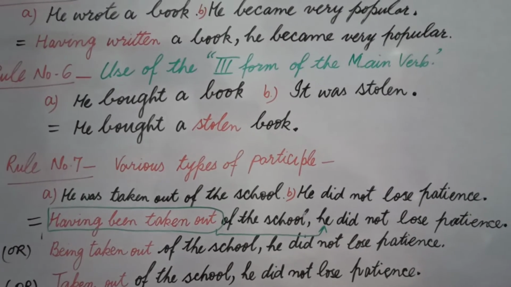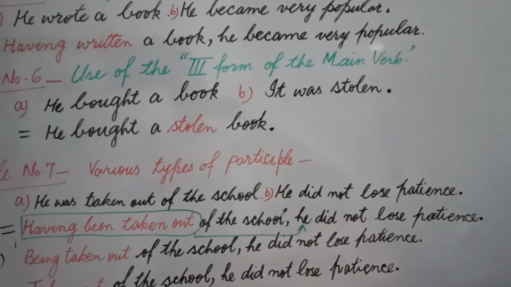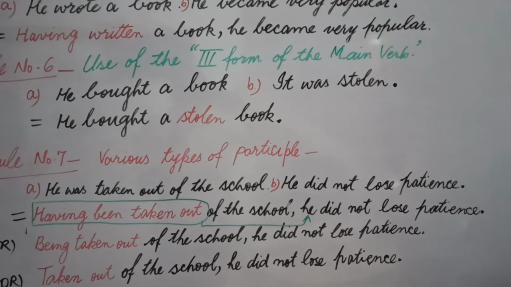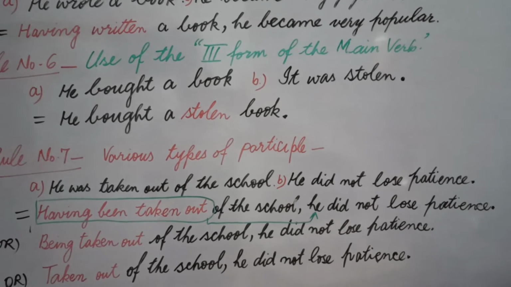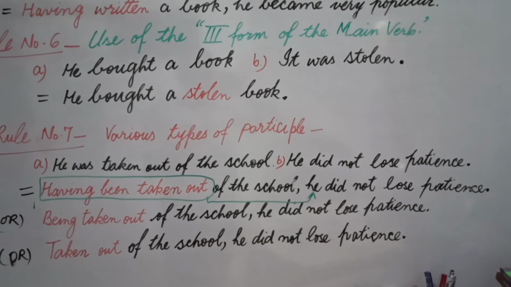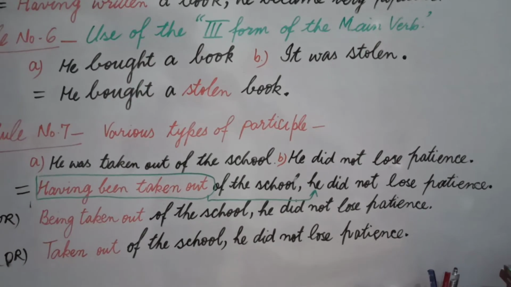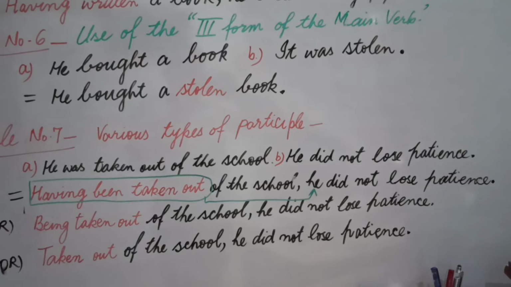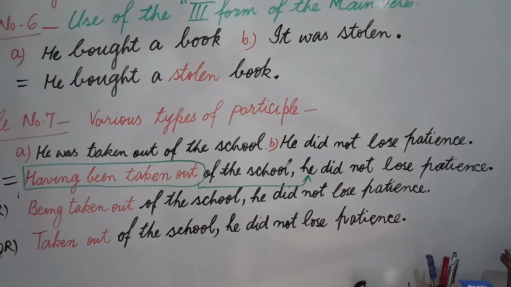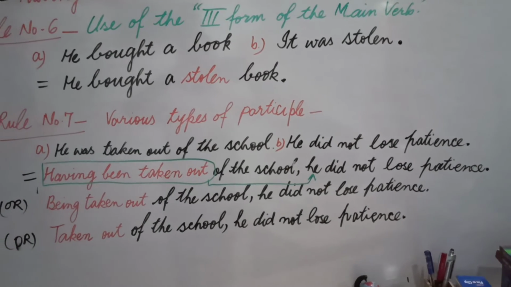Let's take the combination of these two sentences. He was taken out of the school. He didn't lose patience. If we take this sentence as passive voice, then we will use passive form of having, that is having been, and we will write having been taken out of the school, he didn't lose patience. All the written material in red color is telling something about he. He is pronoun, and all this from having to school is the quality of he. Then our answer is having been taken out of the school, comma, he didn't lose patience.